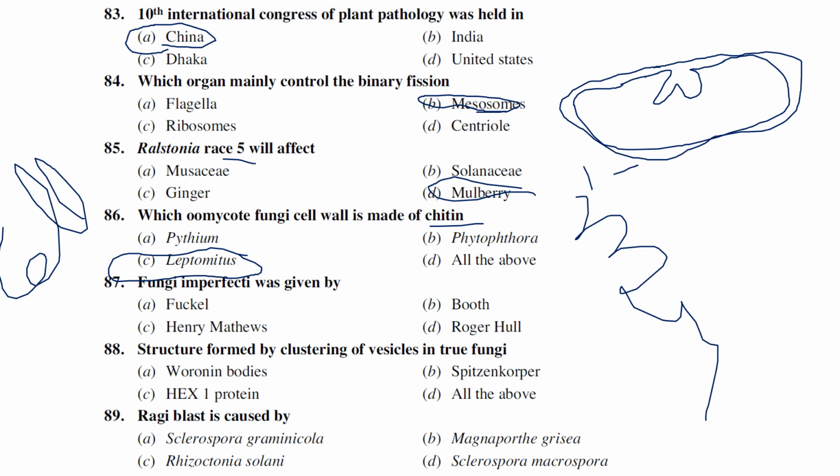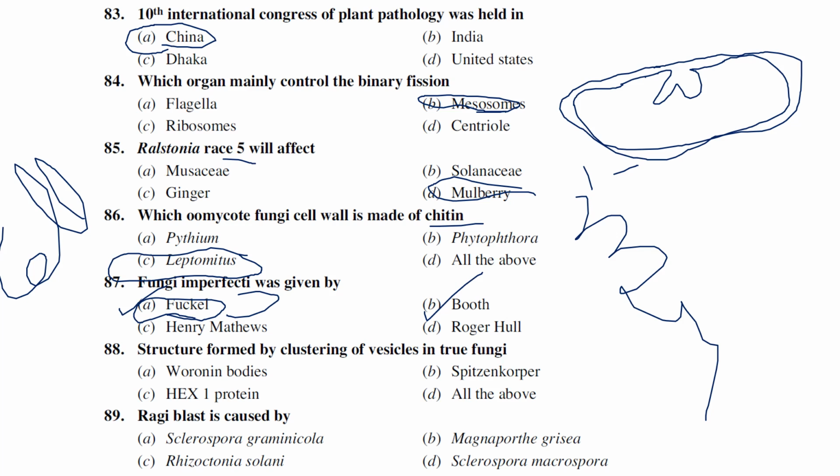Fungi imperfecti was given by Fagel, Booth, Henry Matthew, Roger Hull. The Deuteromycota group of fungi is called fungi imperfecti or dustbin fungi. It is called dustbin fungi by C.T. Ingold, whereas Fagel called the Deuteromycota group fungi imperfecti. Booth wrote the monograph of Fusarium. So the answer is Fagel, since they have asked fungi imperfecti.